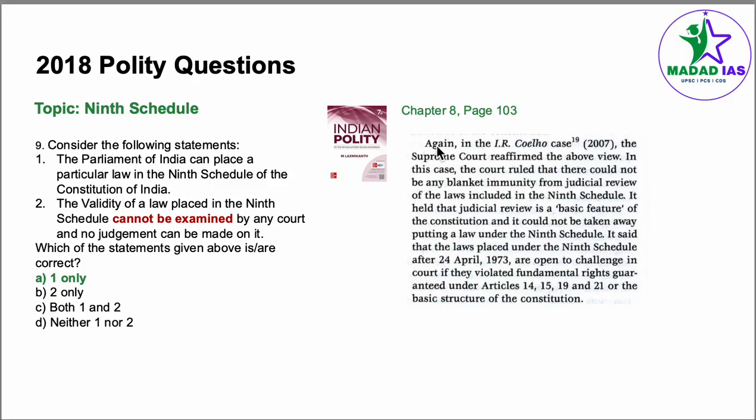Here we can read from the third paragraph. Again, in the I.R. Coelho case 2007, the Supreme Court reaffirmed the above view. In this case, the court ruled that there could not be any blanket immunity on the judicial review of the laws included in the 9th schedule. It held that judicial review is a basic structure and it could not be taken away. So all the laws placed under the 9th schedule after 24th April 1973 are open to challenge in the court if they violate fundamental rights guaranteed under 14, 15, 19 and 21. So answer becomes 1 only, second statement is incorrect.